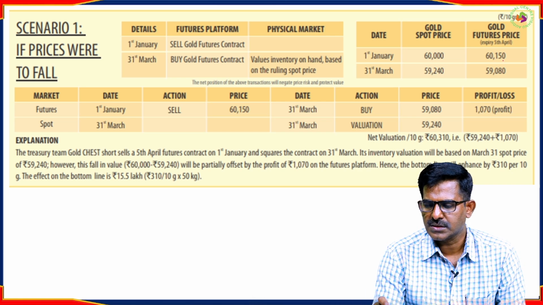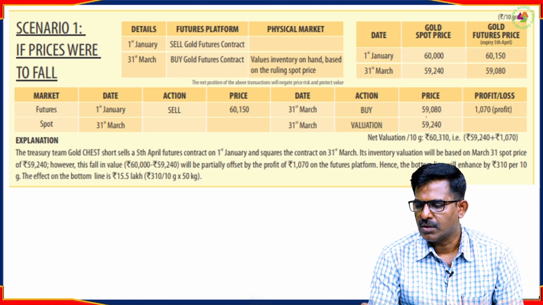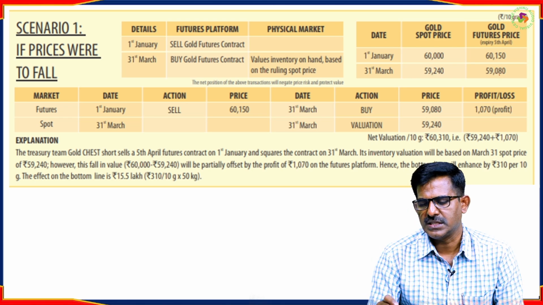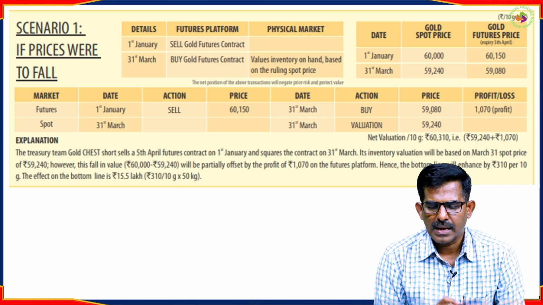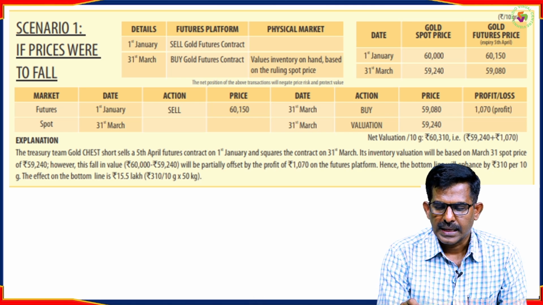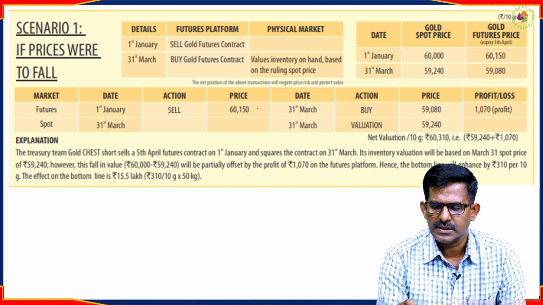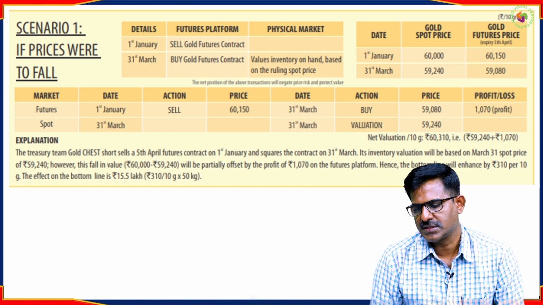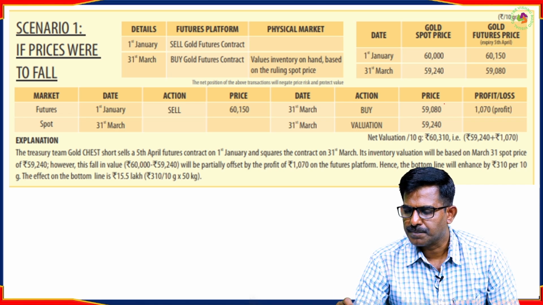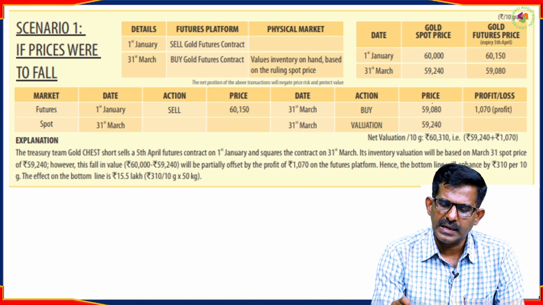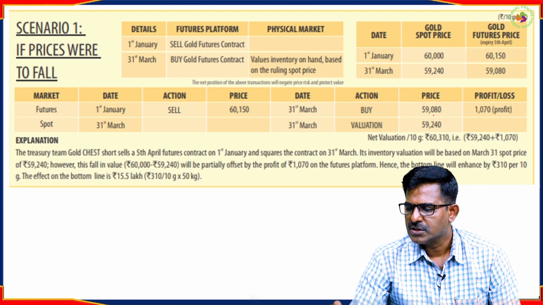On 31st March he takes an opposite position by squaring off his position, and he buys. At what price? He has to buy at this particular price. He sells at this price, and on 31st he buys at this price. So what happens in this scenario is he has to sell the gold to his buyer at this particular price, wherein the market price is this much. So he will definitely benefit because he is selling at this price, whereas the price in the market is this. So what is his profit?